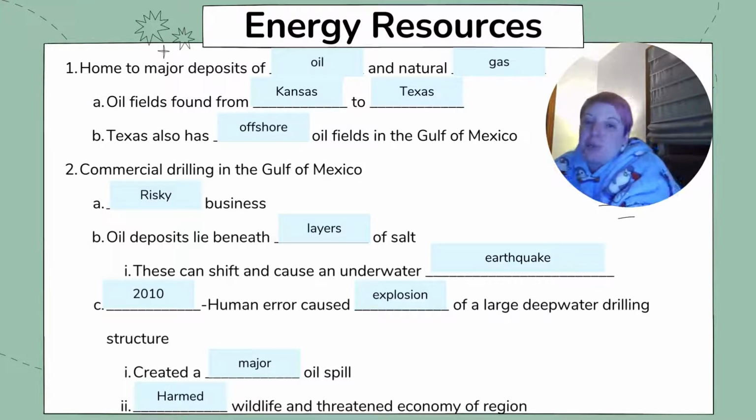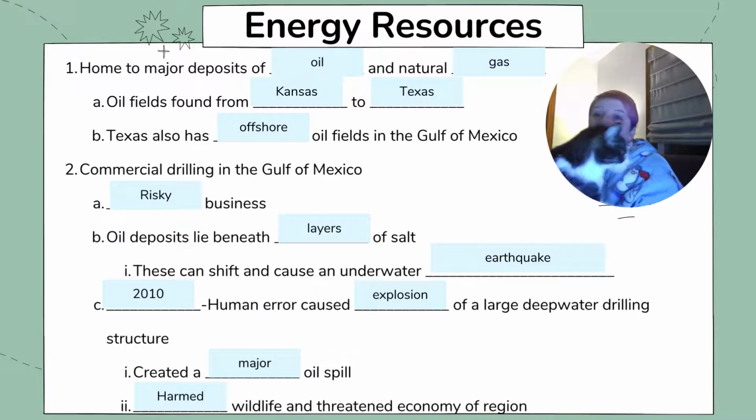However, it should be known that commercial drilling in the Gulf of Mexico is really risky. Oil deposits lie beneath layers of salt that can shift and cause major underwater earthquakes. For example, in 2010, human error caused an explosion of a large deep water drilling structure, which resulted in a major oil spill. The spill harmed wildlife and threatened the economy of the region. And I was actually reading that we still, 12 years later, have some long-term effects from that oil spill down in the Gulf of Mexico.